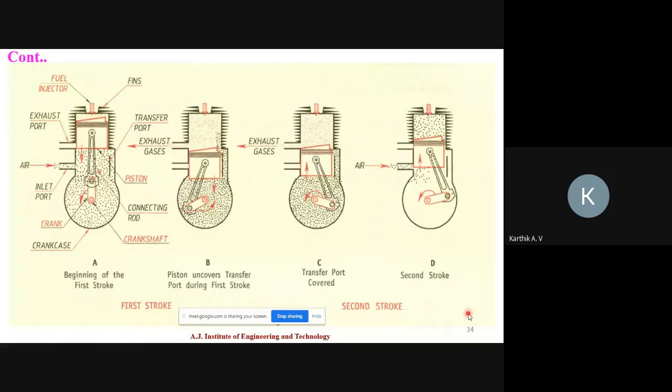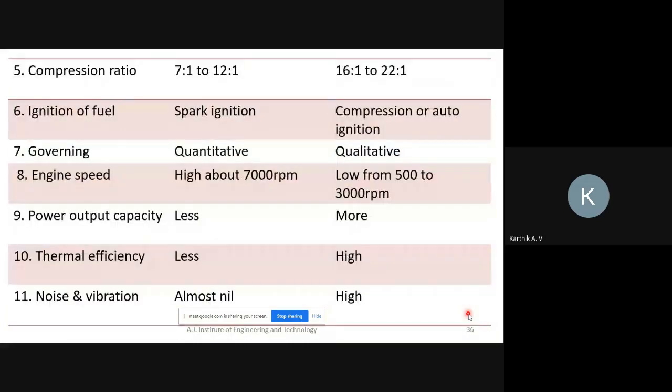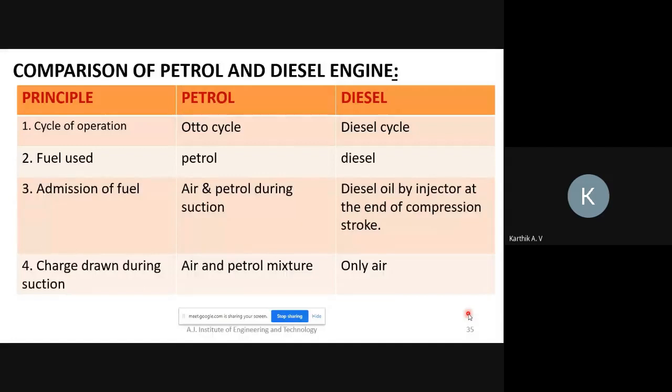So the two-stroke petrol engine is finished, and the two-stroke diesel engine is finished. They are very similar. The main difference is that the petrol engine works on the Otto cycle and the diesel engine on the diesel cycle, with petrol and diesel as fuel respectively. In the petrol engine, air plus fuel is drawn in during suction, whereas in the diesel engine only air is present at the inlet.